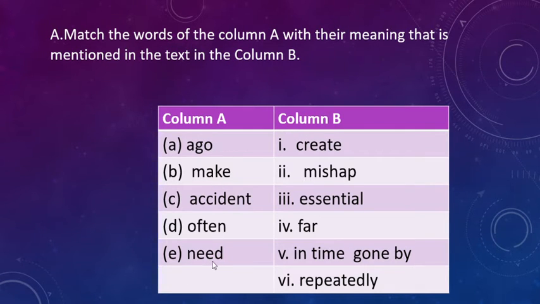First one ego, B make, C accident, D often, and E need. Column B: create, mess up, essential for, in time gone by, and repeatedly. So boys, you need to learn the meaning of these words. If you can understand the meaning easily, you can match it.